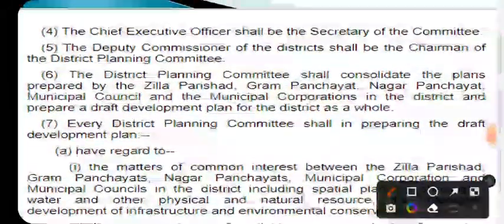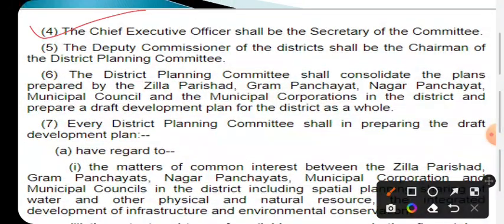The CEO of the Zilla Parishad will act as the secretary of the committee, and the deputy commissioner of the district will be the chairman of the DPC, the district planning committee.